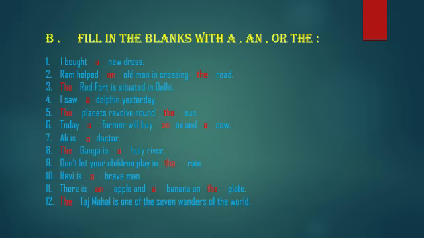10. Ravi is dash brave man. B is a consonant word. That's why we use a here. 11. There is dash apple and a dash banana on dash plate. Apple starts with vowel sound A. That's why we use an here. And banana starts with B. B is a consonant word. That's why we use a here. And plate is only one here. That's why we use the.